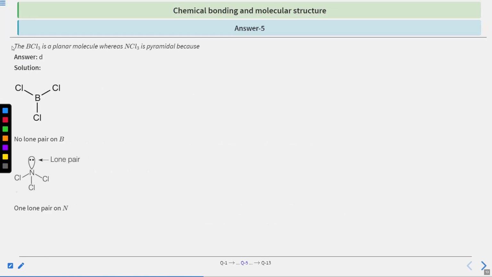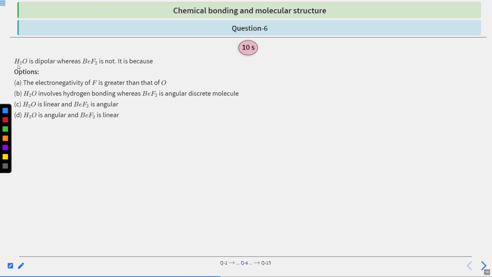Okay, so the correct option will be option D. This is the structure of the BCl3 molecule having no lone pair on the B, that is the boron atom, and this is the structure of NCl3 having one lone pair on the nitrogen, that is the central atom. Hence option D will be the correct option. Let's move on to question number 6.